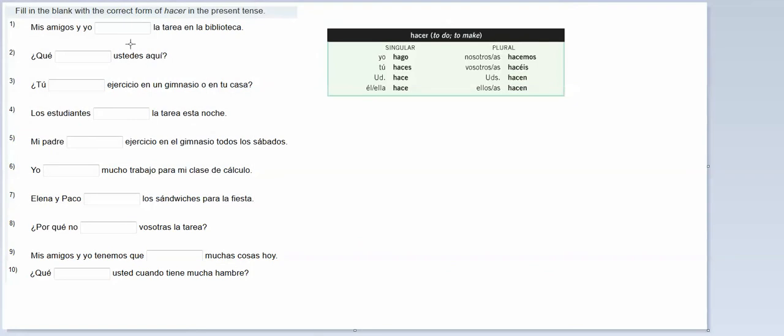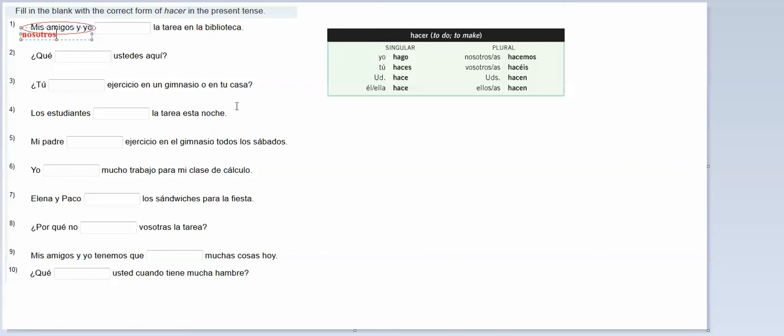So, I mean, it's pretty simple. You just have to memorize how to conjugate the verb, but then you're doing the same thing you've been doing all along. It says, mis amigos y yo blank la tarea en la biblioteca. We do the homework in the library. So who's doing the homework? It's my friends and I, which is the same thing as saying nosotros.